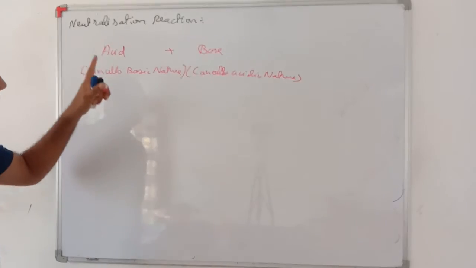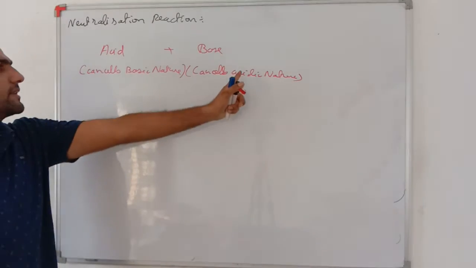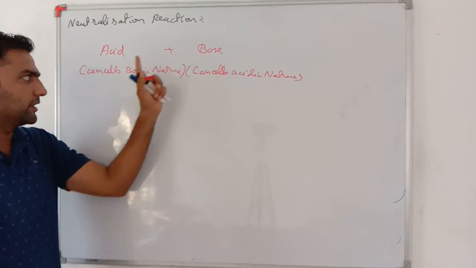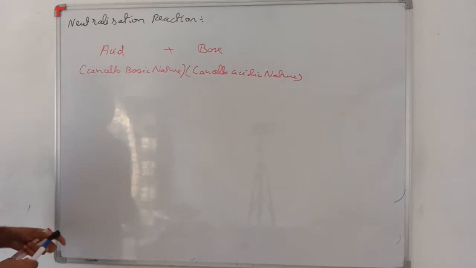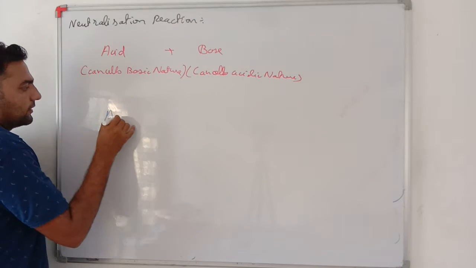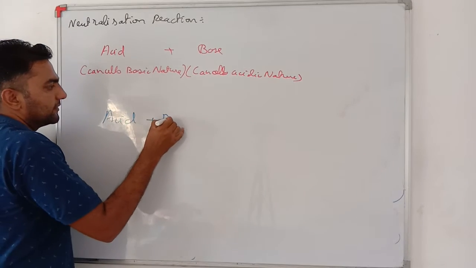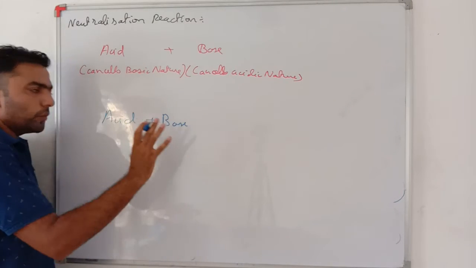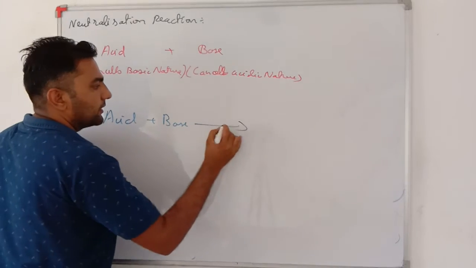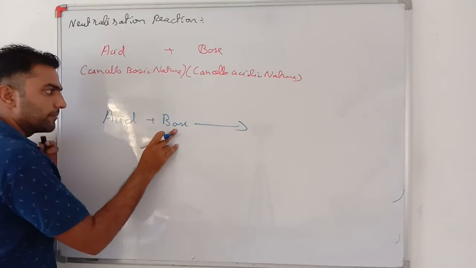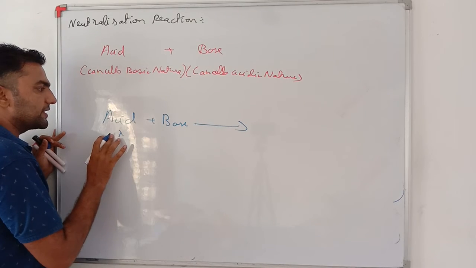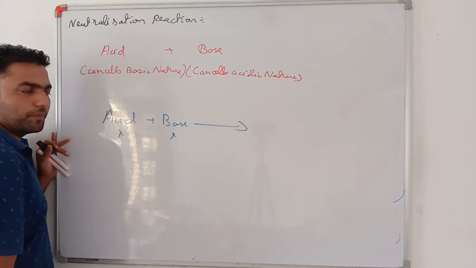Very important. Acid cancels basic nature. Base cancels acidic nature. If acid is added to any base, then we get a material which is neither acid nor base. Base will cancel the effect of acid, acid will cancel the effect of base.